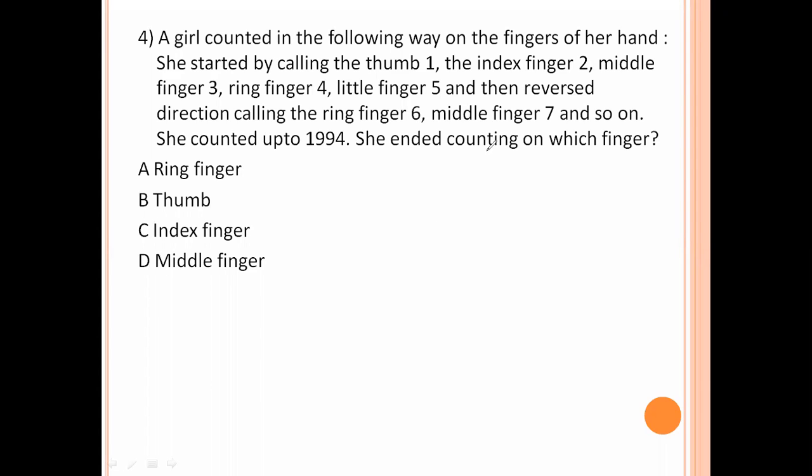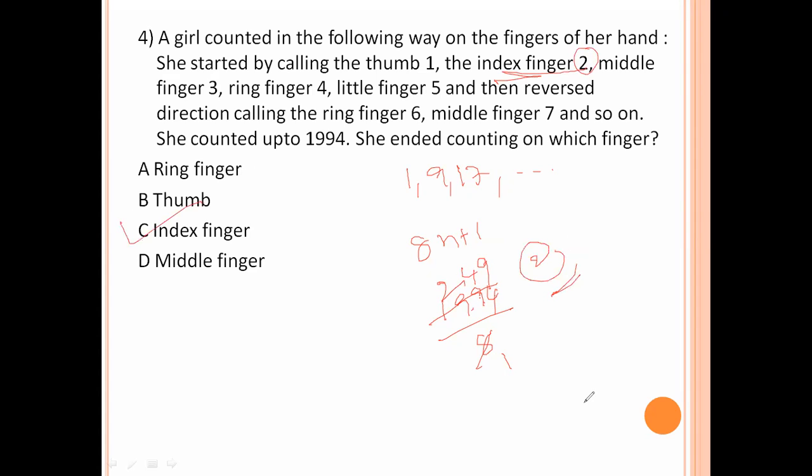Now here the thumb finger again comes back at the value 9. So that means 1, 9, 17, etc. That means this sequence is of the form 8n plus 1. 8 into 1 plus 1, you get 9. 8 into 2 plus 1, you get 17. Now 1994, we divide by 8. 8 2s are 16, carry 3, 39. 8 4s are 32, carry 7, 74. 8 9s are 72, carry 2. 2 means the index finger. So index finger is the right answer. Option number C is the right answer.